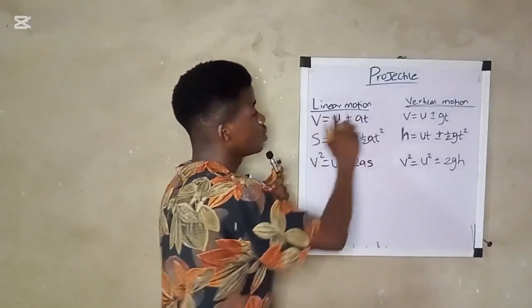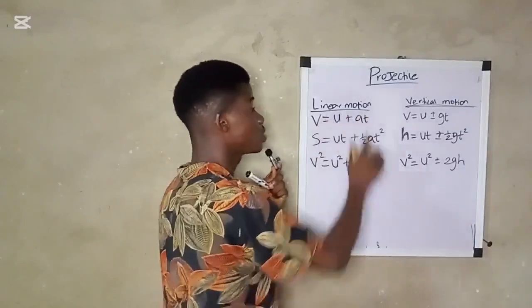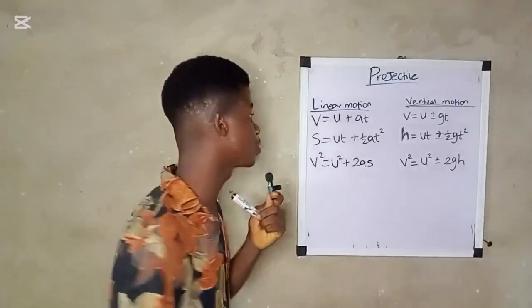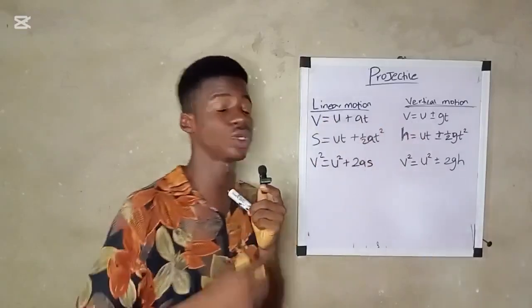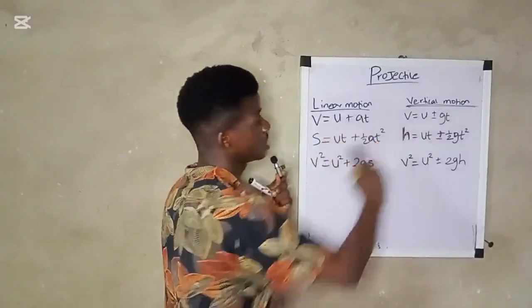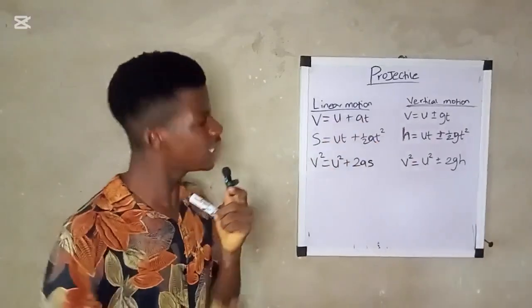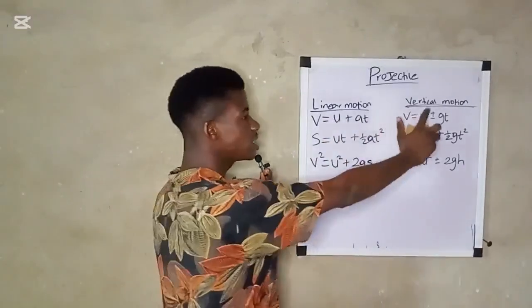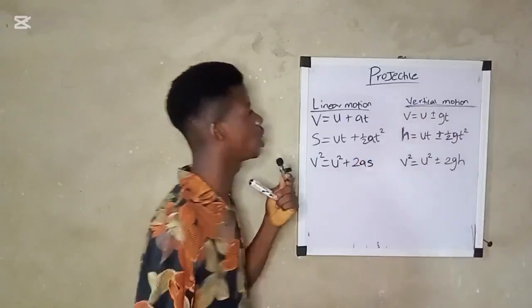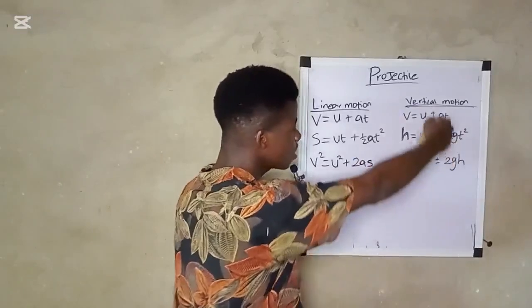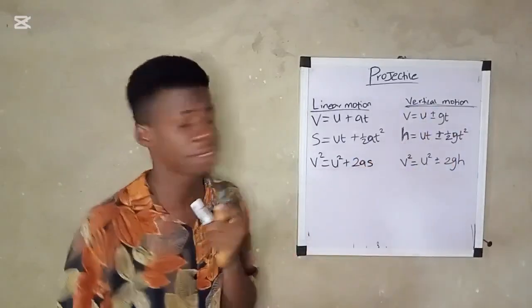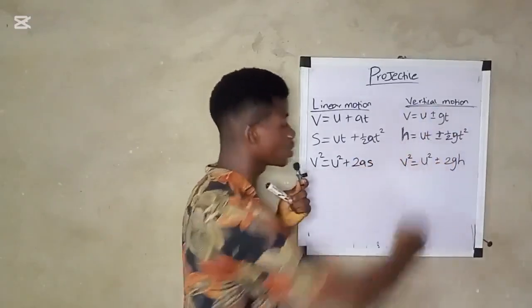All these equations you see here are the equations of motion. The difference between linear motion and vertical motion is just the variables. Apart from that, if you notice very well, under vertical motion these equations usually have a plus or minus sign.